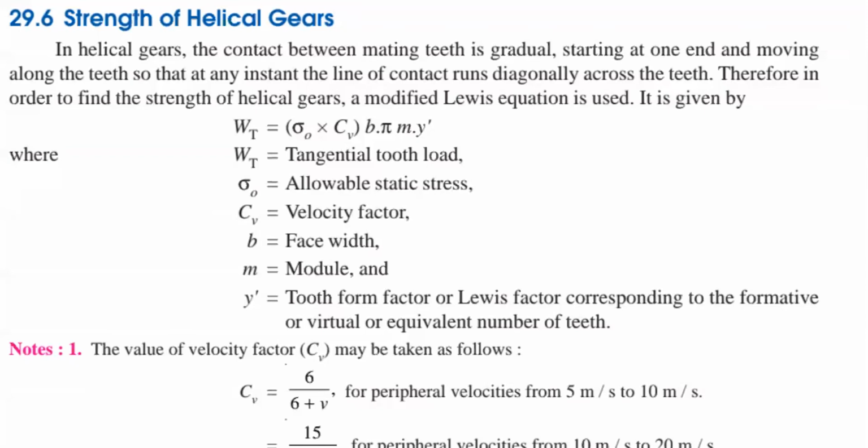In your data book, whatever CV values you are having, please take those values as it is, no problem. Please don't get confused that you are having 3 by 3 plus V in your answer and 4 by 4 plus V in your data book, so that your answer is wrong or your data book is wrong. Please don't think like that. In the data book, definitely you may have some different values. Please don't worry. Please observe only the pitch line velocity ranges. Based on the pitch line velocity, you can consider the corresponding velocity factor value. These may vary only slightly.